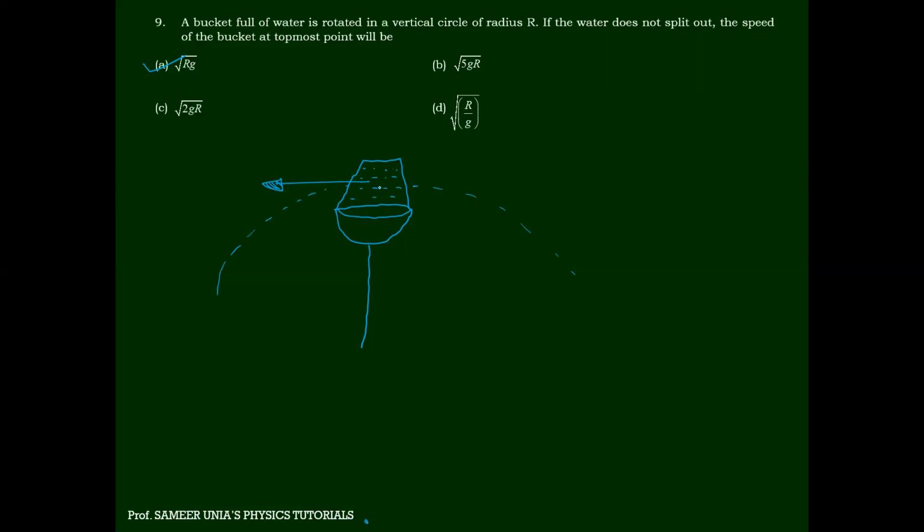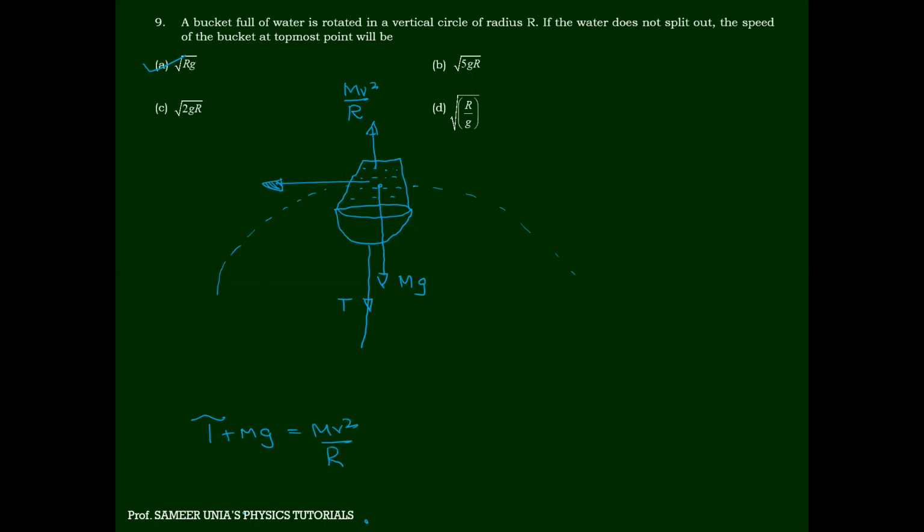Where is the mass of the water acting? Downwards. This is the tension in the string. And can I say the centrifugal force is radially outward, which is saving the water from being spilled? So can I say T plus mg downward is equal to mv square by r upward?